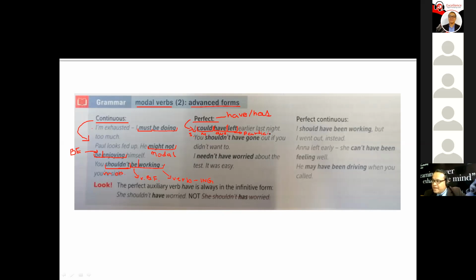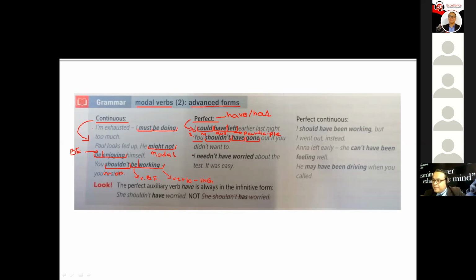I'll say it again. Subject plus modal verb plus auxiliary plus the participle. In this example: subject, modal verb shouldn't, have auxiliary, gone participle.